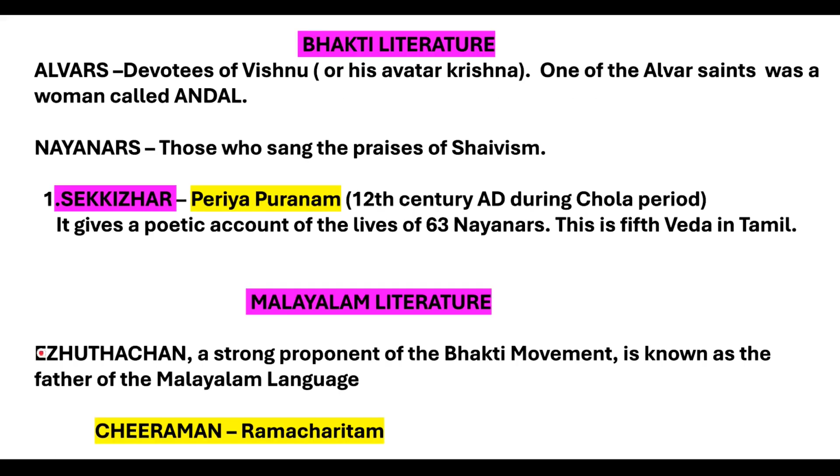Now we are talking about Bhakti literature. Alvars. Alvars means devotees of Vishnu or his avatar Krishna. One of the Alvar saints was a woman called Andal. Next one, Nayanars. Those who sang the praises of Saivism. Sekizhar, his book is Periya Puranam. Time period is 12th century AD during Chola period. It gives a poetic account of the lives of 63 Nayanars. This is the 5th Veda in Tamil.